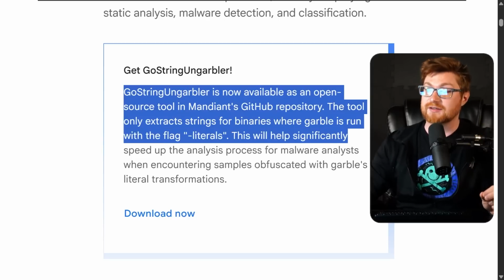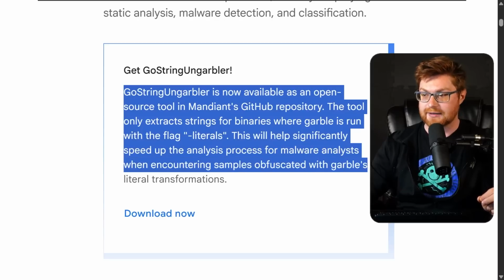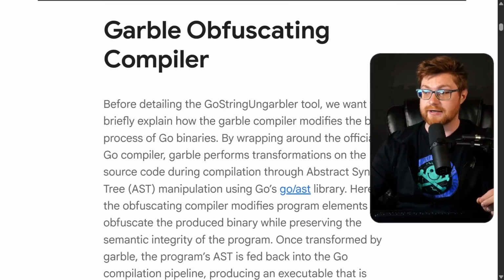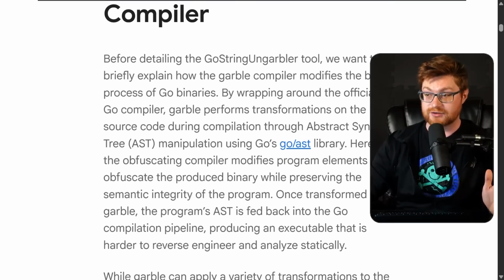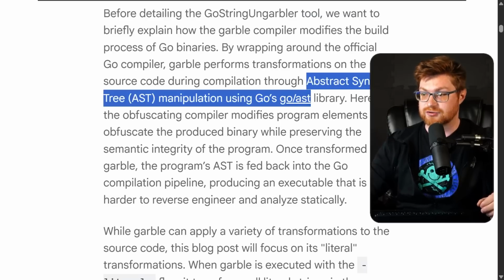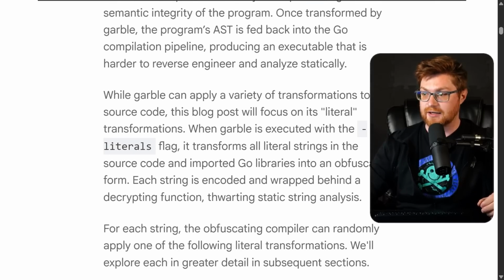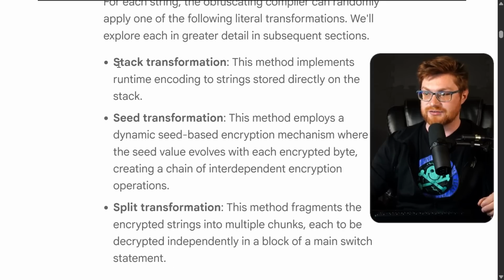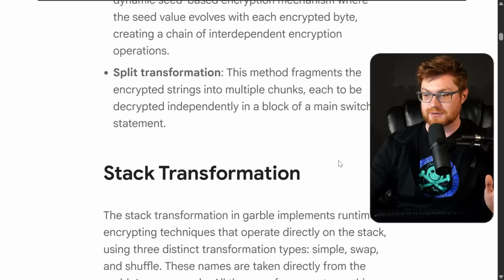This will help significantly speed up the analysis process for malware analysts when encountering samples obfuscated with Garble's literal transformations. Now, this is really cool. The whole blog and write-up goes through a lot of the internals of how Garble particularly works, and its obfuscating compiler. It discusses a lot of the abstract syntax tree work done there, and a lot of the different transformations that you can see the source code dives into with stack transformation, seed transformation, split transformation.